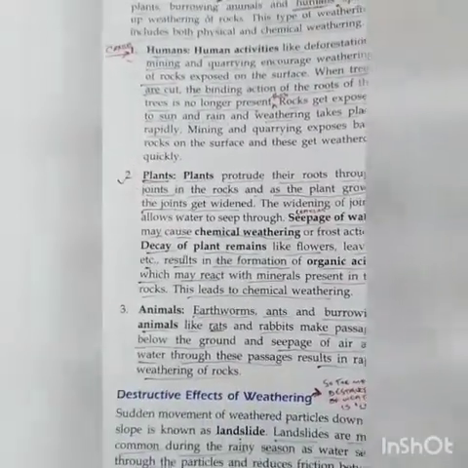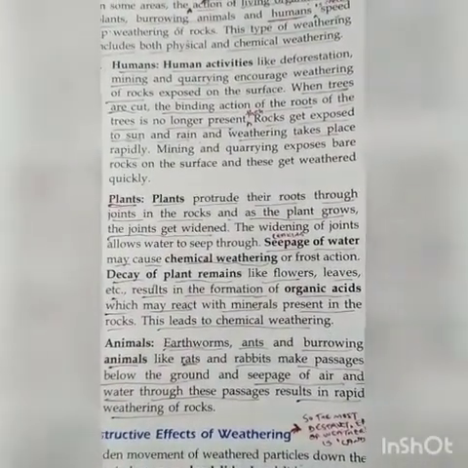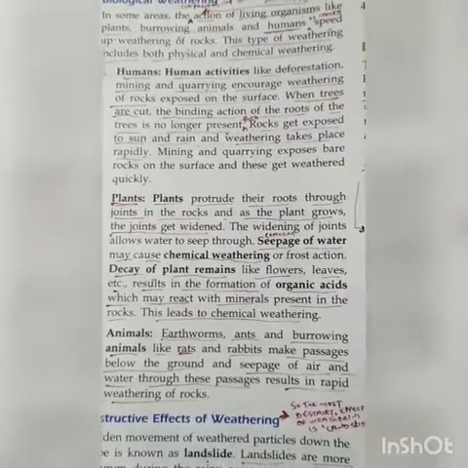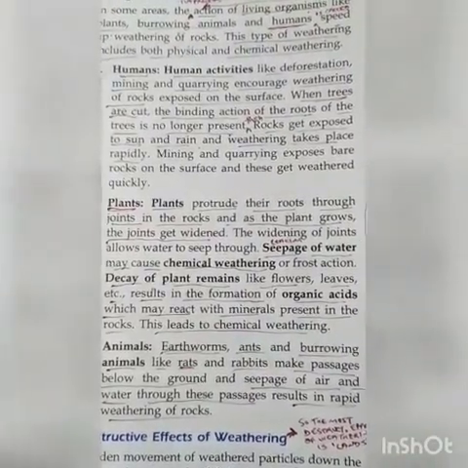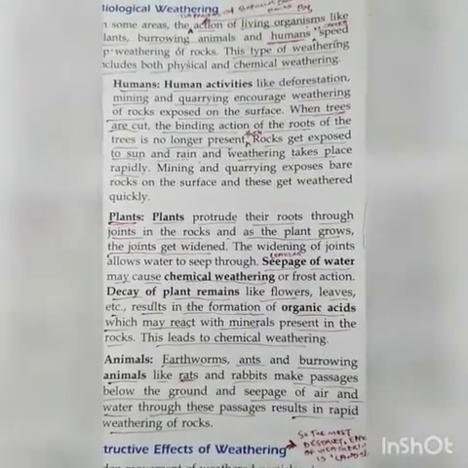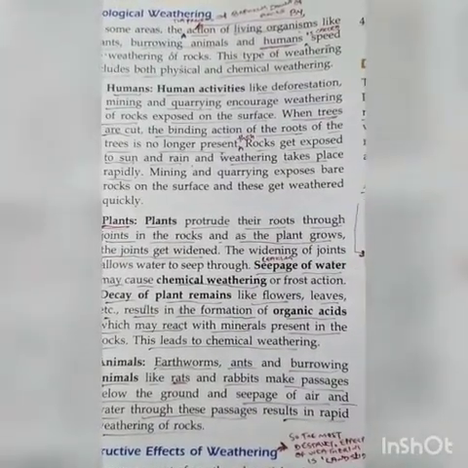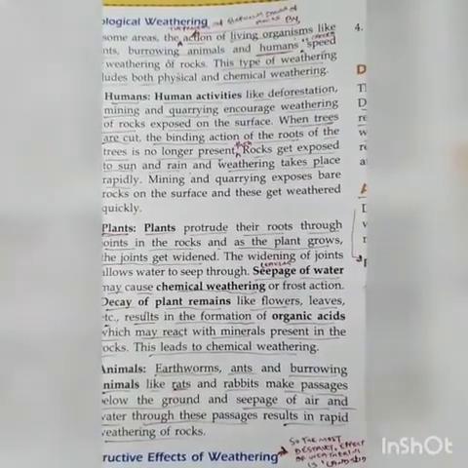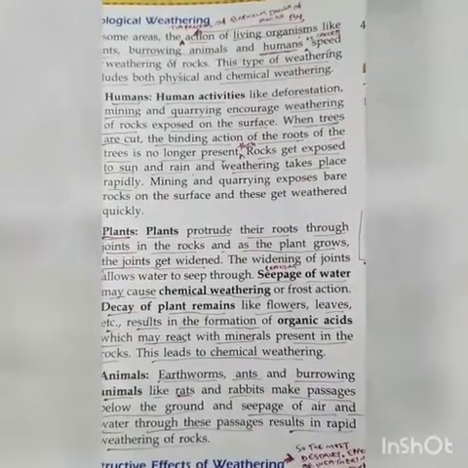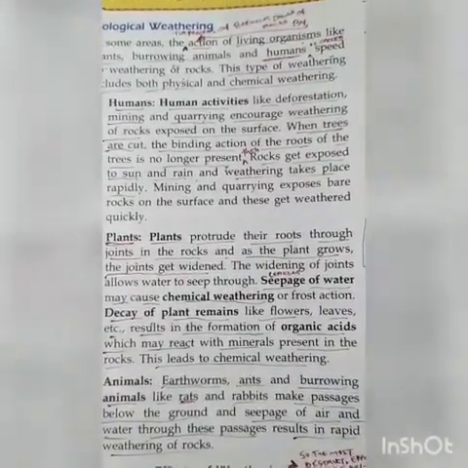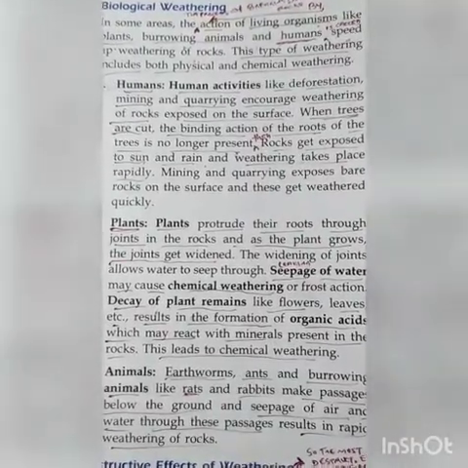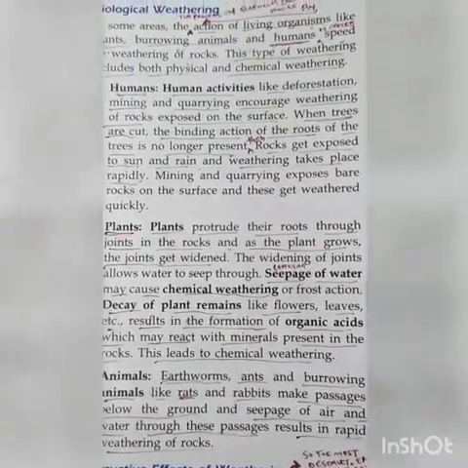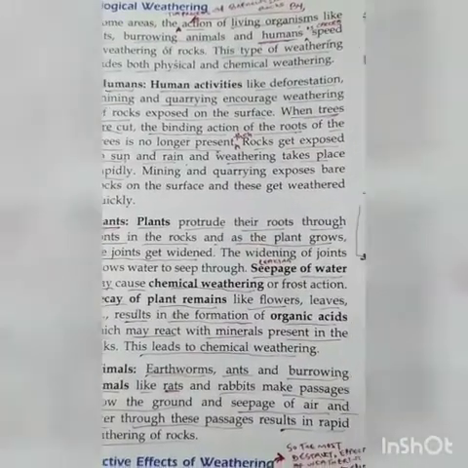If we talk about animals, how do they contribute? Earthworms, ants, and burrowing animals like rats and rabbits make passages below the ground. Because they usually make passages through the ground or rocks, that causes seepage of air and water through these passages, again resulting in the weathering of rocks.